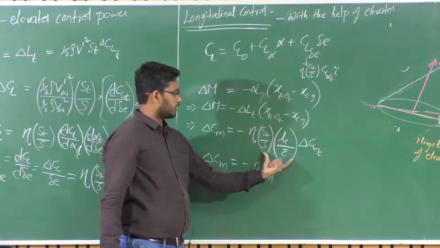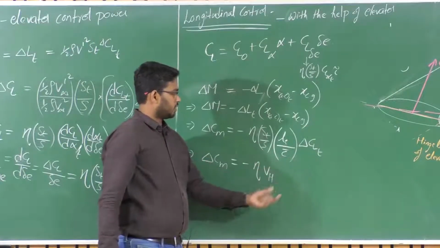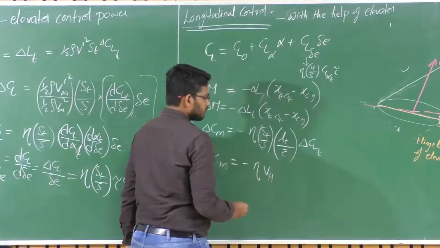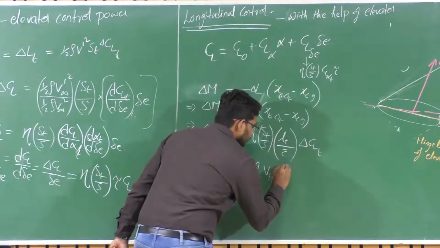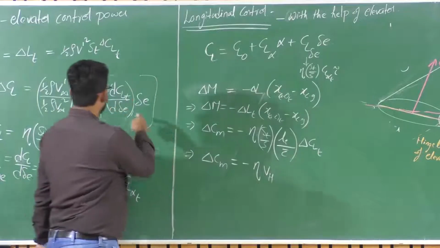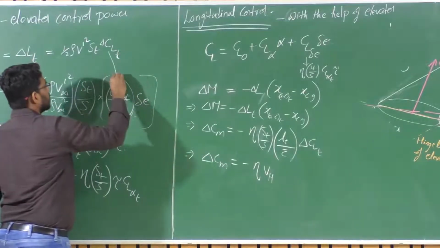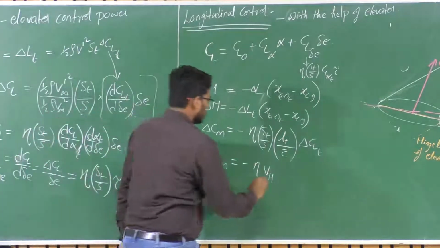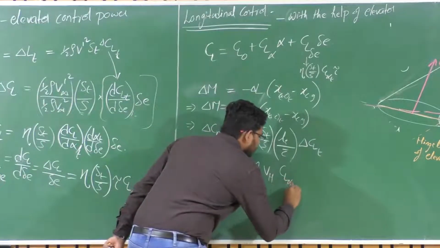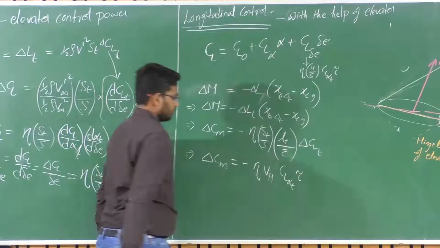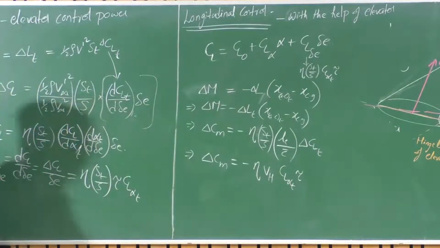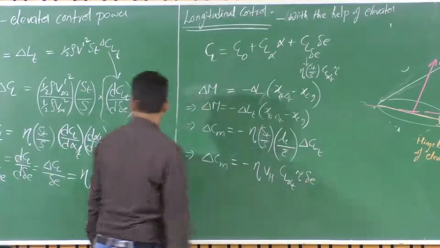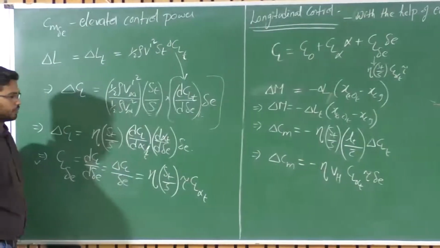So this particular product is the tail volume ratio, VH, and delta CL at the tail is due to the change in lift coefficient at the tail, right? This is delta CL at the tail, so you can simply substitute it there. This is nothing but CL alpha of tail times eta times delta E, of course.